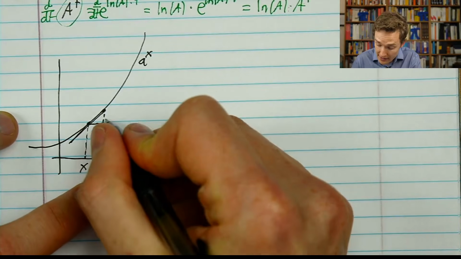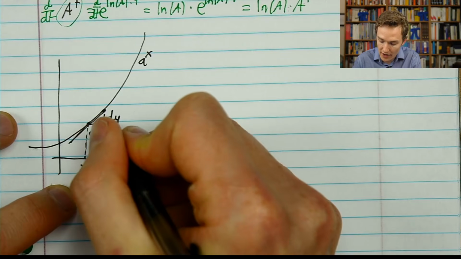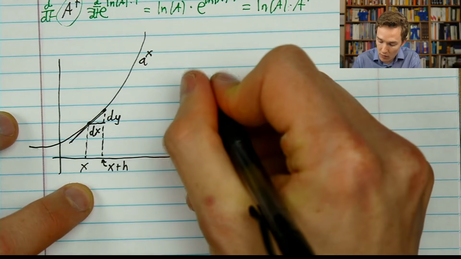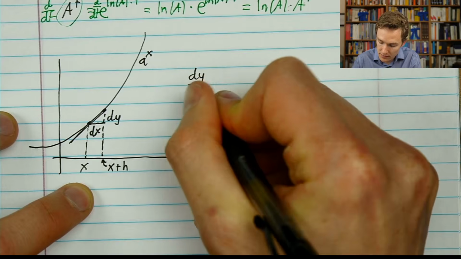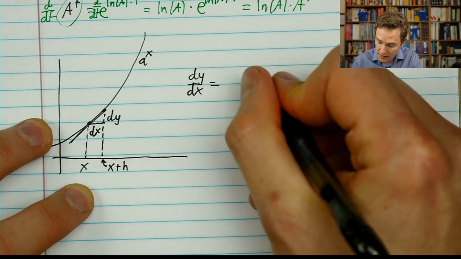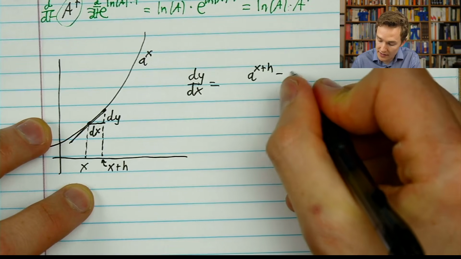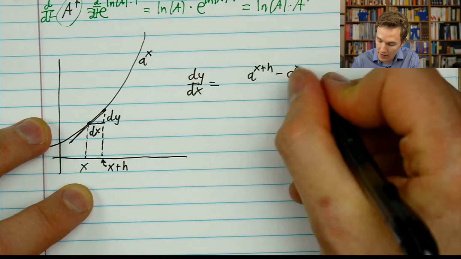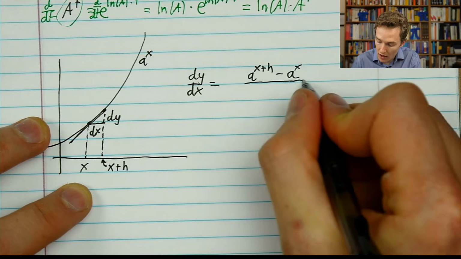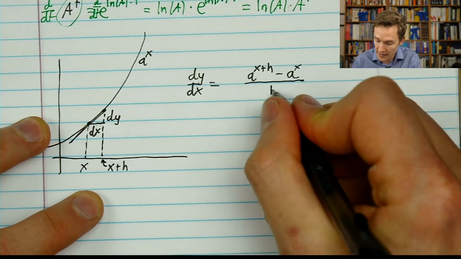Well, what you would say is that the change in the height of the graph divided by the change in the width, the sort of rise over run, dy dx, looks like the difference in the outputs at those two values: the output at the high value, x plus h, minus the value at the low value, a to the x. All of that divided by the step in the x direction, which is just of size h.